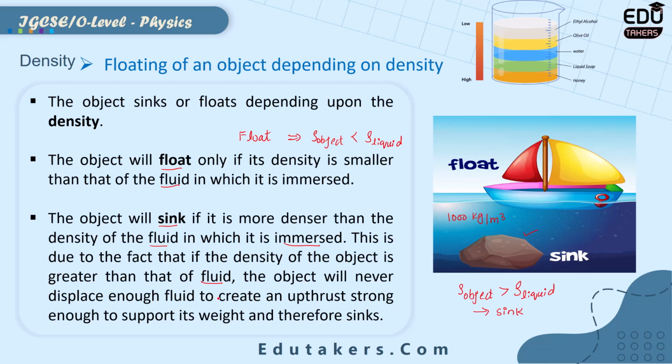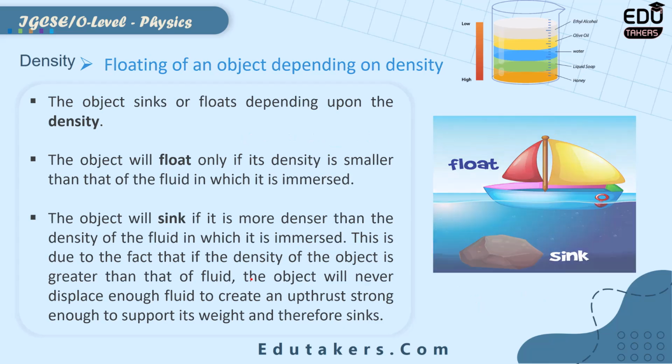So depending upon the density of the object and the liquid, the object can float or sink. The object will float only if its density is smaller than the liquid's, but if the density of the object is larger than the liquid's, the object will sink. Here you can see that the ship is floating while the stone is sinking. It is because the density of the ship is smaller than the water and the density of the stone is larger than the water.